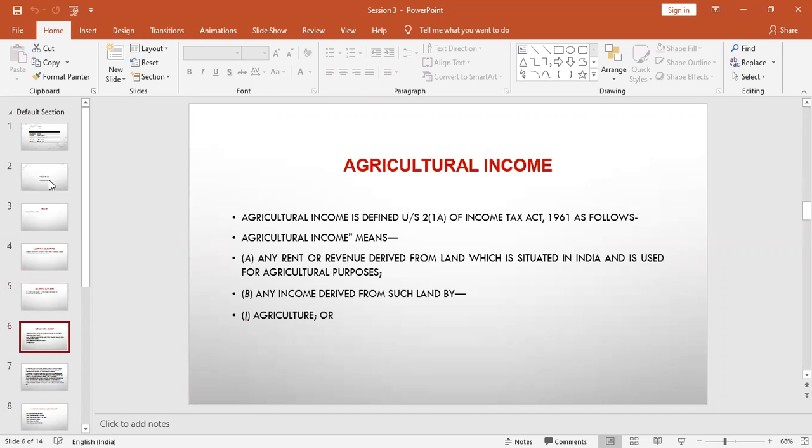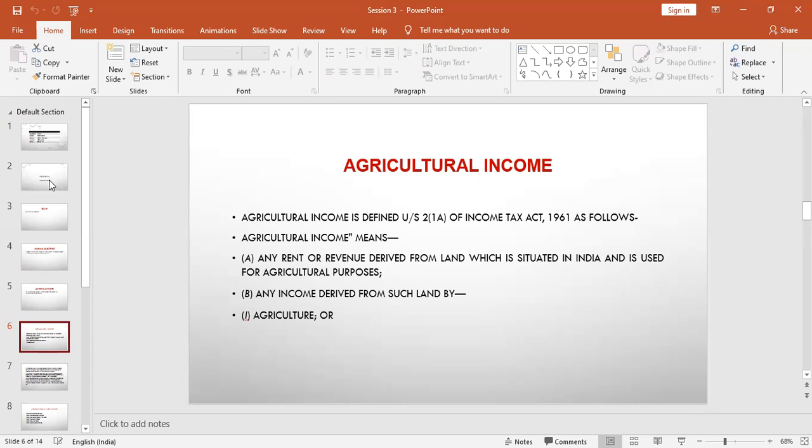Moving ahead, let us see what exactly is an agricultural income. As we all know, almost 20 to 30% of the Indian GDP comes from agricultural income. In the early 90s, agricultural income was almost 60% of the total GDP. Now it has come down to almost 20 to 30%.